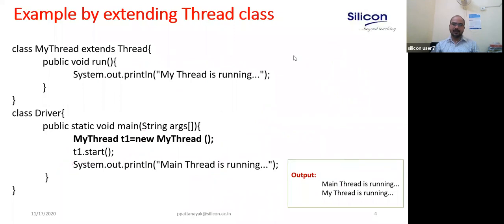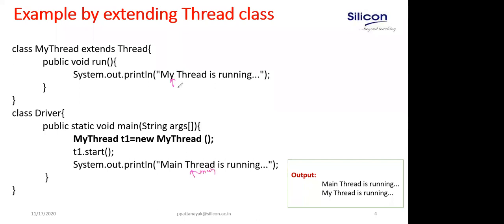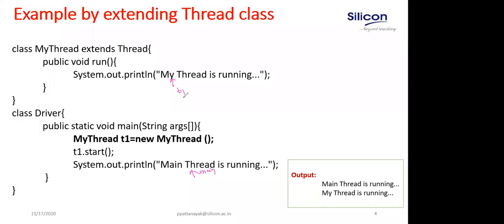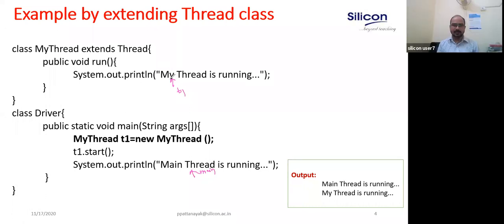Very simple program. I have not written anything, only two things I want to populate. This one will be populated by thread T1, and only one instruction there by the main thread. Sir, if we create T2 and write T2.start, the same thing will run? Same instruction. That means you are creating another thread T2, and the task is the same. You are not providing a different task. So this will execute twice.